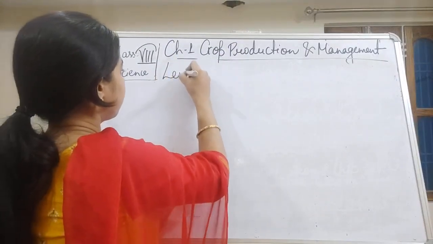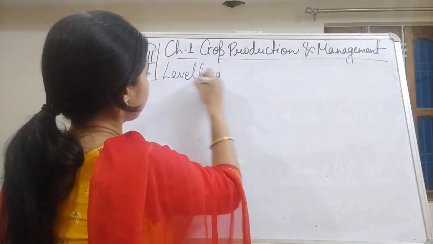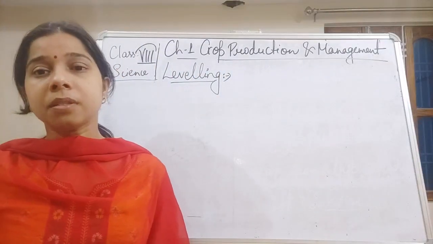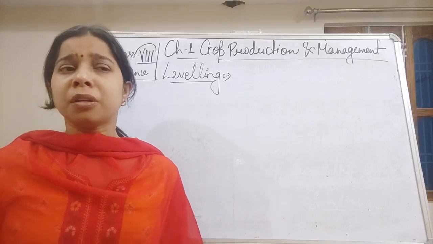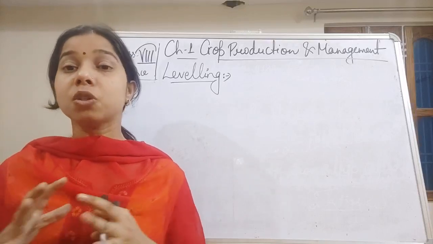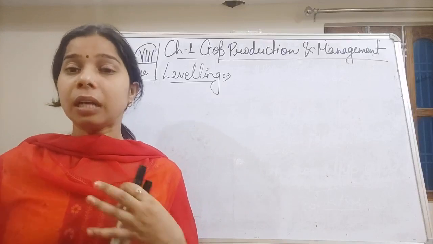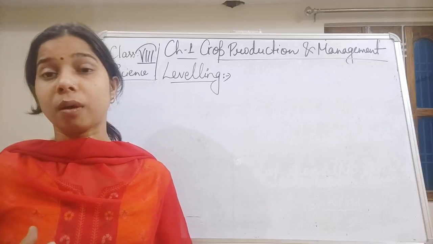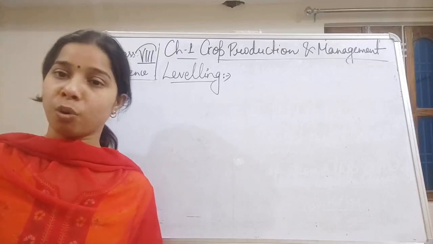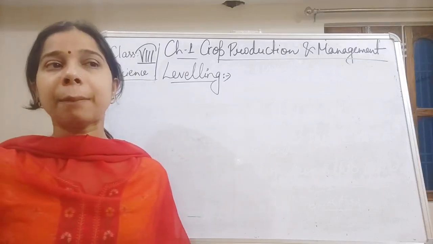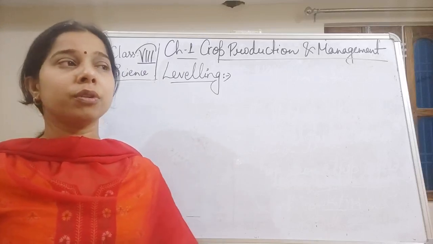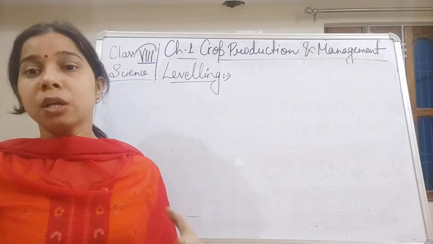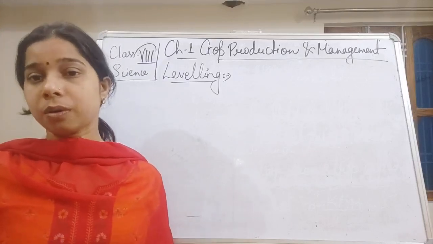Leveling. Basically what happens, students, sometimes after plugging, the soil or the field is not even. It is very uneven. And not only this, it consists of lumps of soil which we call crumbs. So crumbs of soil are also there. If in such a case you provide water to it, or start sowing the seed, a very uneven distribution of the water will occur.